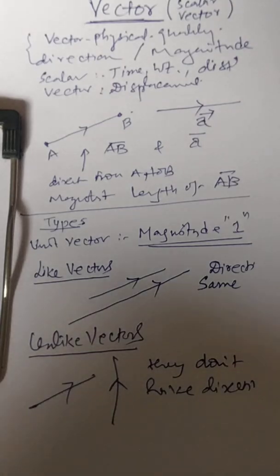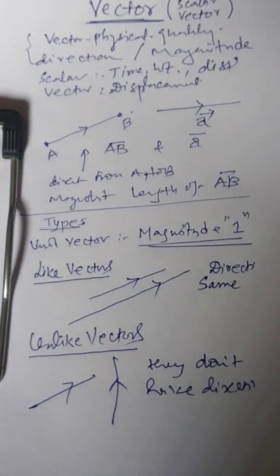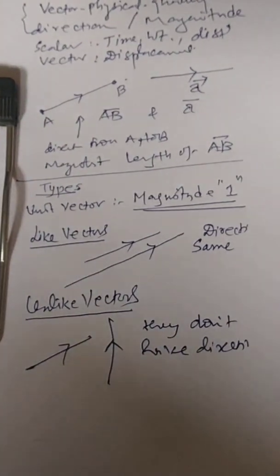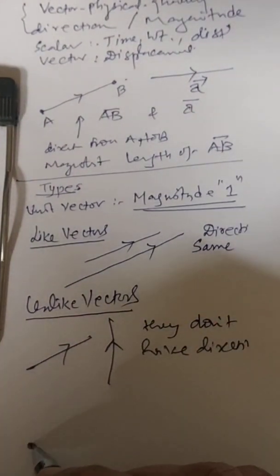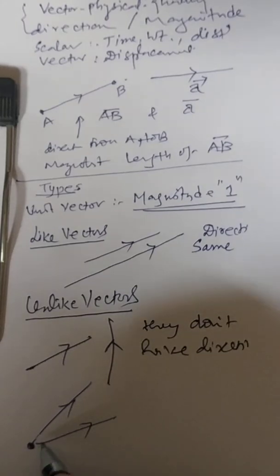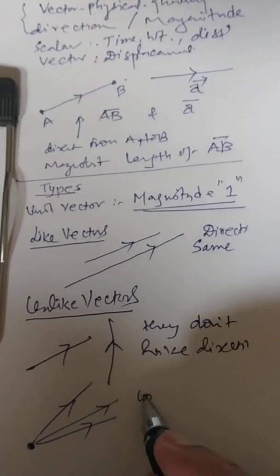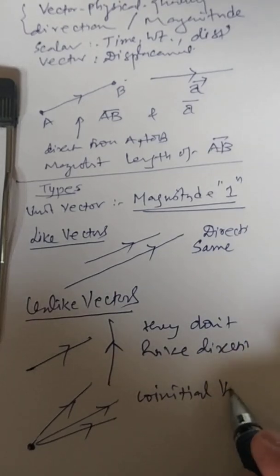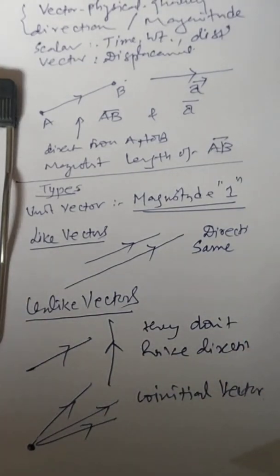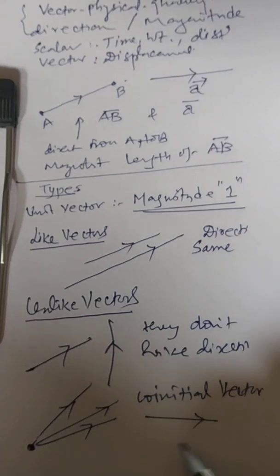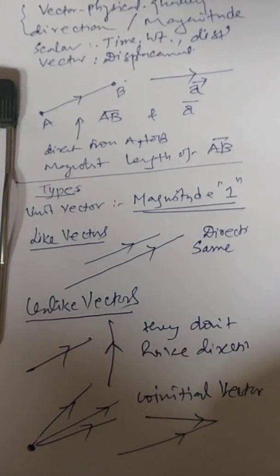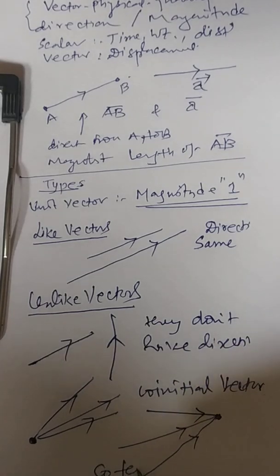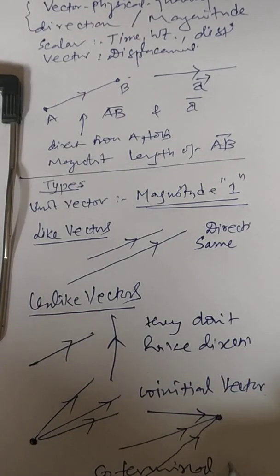Similarly, you are familiar with a few more terms, called co-initial vector. Two or more vectors starting with the same vertex, the same point, are co-initial. And what about co-terminal vector? If all the vectors are reaching the same point, this is called co-terminal vectors.